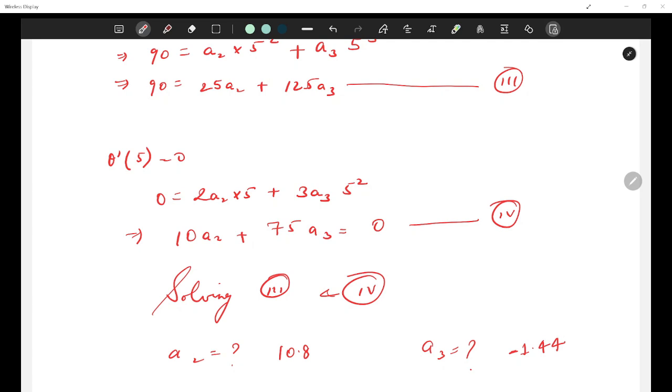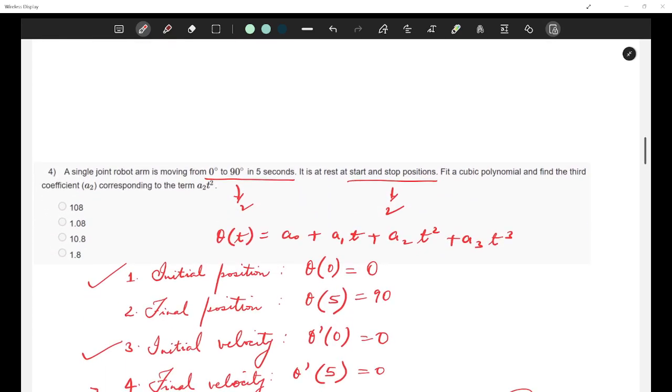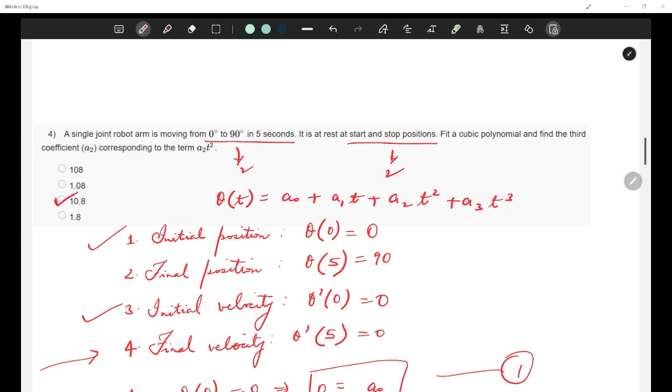I think you've made some calculation mistake. Yes, ma'am, I didn't put one negative, that's why. Okay, so from here, the correct answer is 10.8, right? We just wanted to know what A2 is corresponding to this term. So I hope this way of trajectory planning is clear.